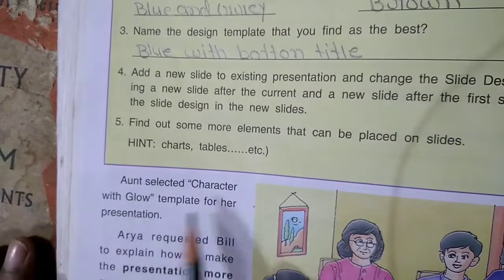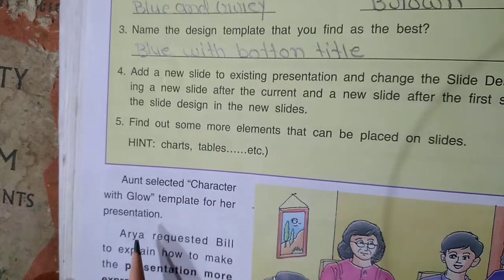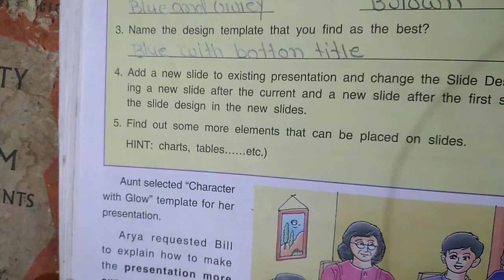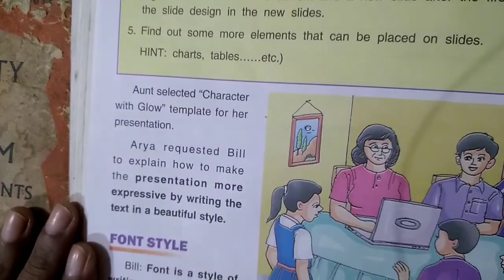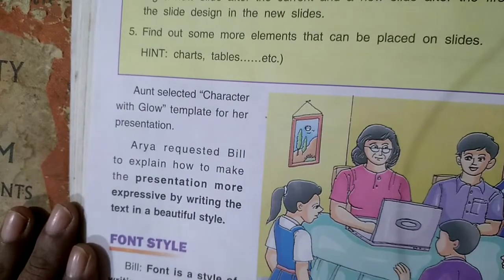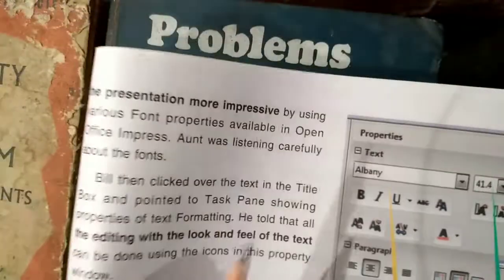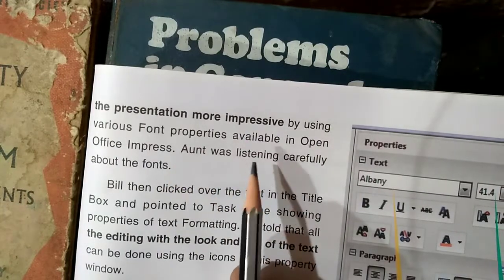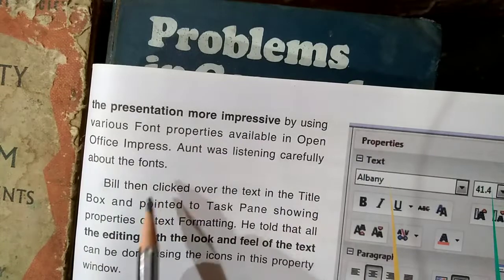Aunt selected the character with glow template for her presentation. Arya requested Bill to explain how to make the presentation more expressive by writing the text in a beautiful style, font style. Font is a style of writing, and we can make the presentation more impressive by using various properties available in OpenOffice Impress. Aunt was listening carefully about the fonts.